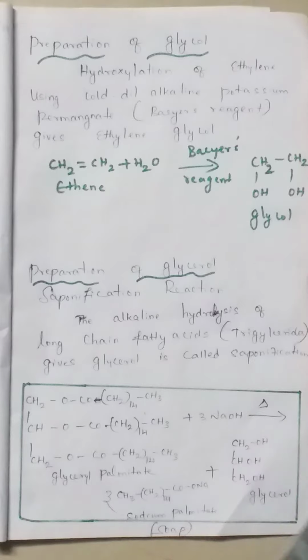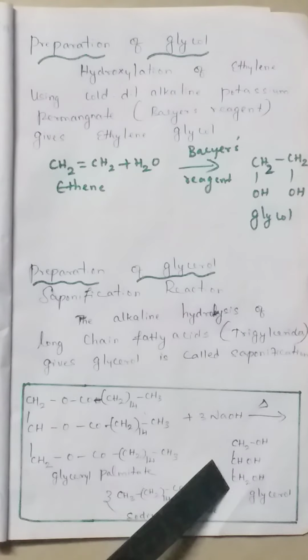And how glycerol is prepared: by the saponification reaction. Saponification means the alkaline hydrolysis, here we are taking sodium hydroxide, a very important reagent, the alkali, of a long chain fatty acid ester. Very easy structure.